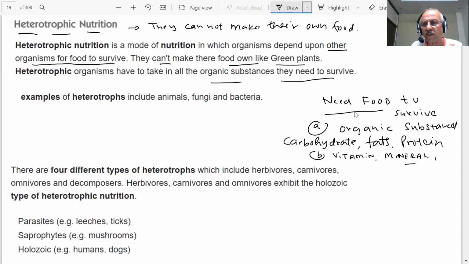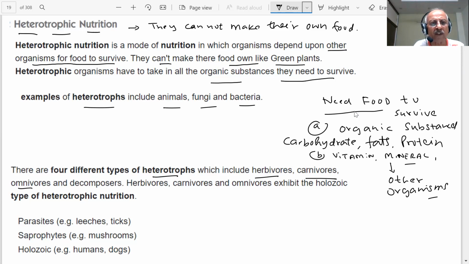From other organisms, students. Examples of heterotrophs include animals, fungi, bacteria. There are 4 different types of heterotrophs which include herbivores, carnivores, omnivores, and decomposers.